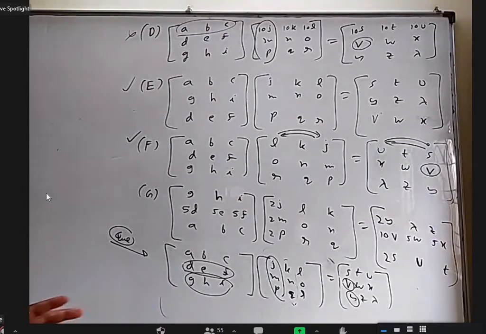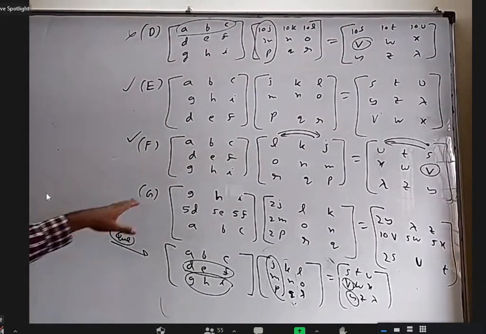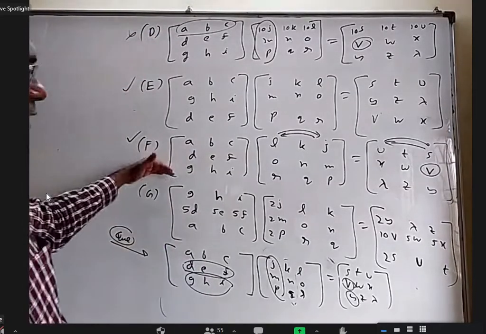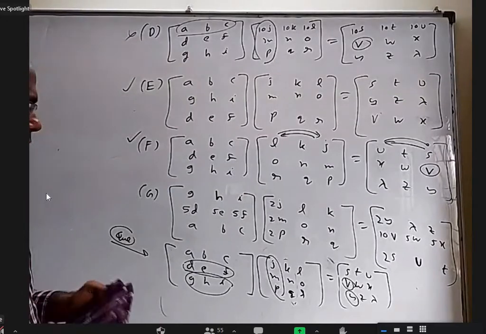Okay. Let us see. G is correct, sir. G is correct only, sir. Actually, G is one question. I try to include whatever we learned till now. Okay. G is correct, sir. Okay.